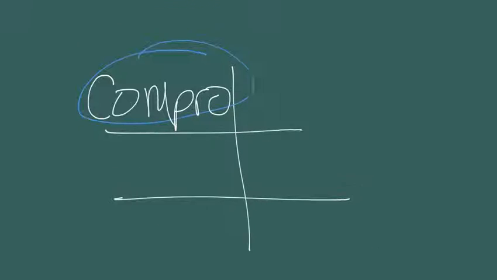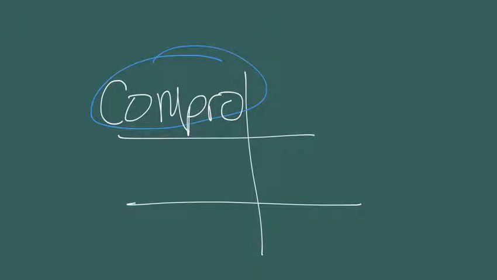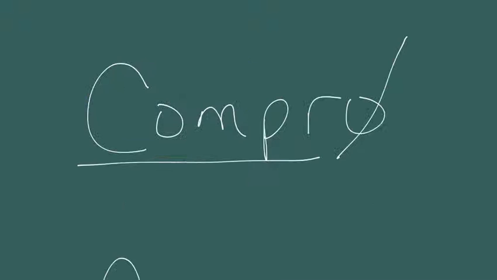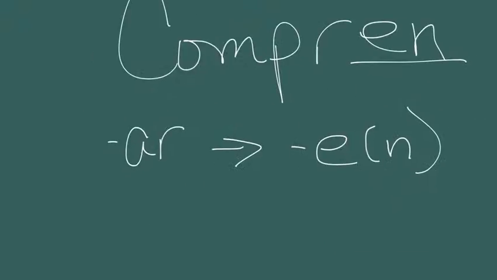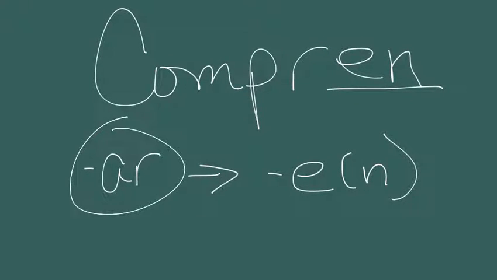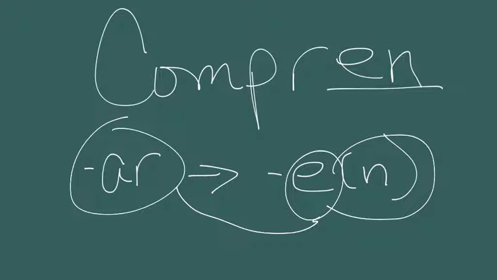Once again, first step, I went to compro. Second step, I took off the letter O. And finally, I remember that AR verbs go to E or EN, and I get the commands compre or compren.